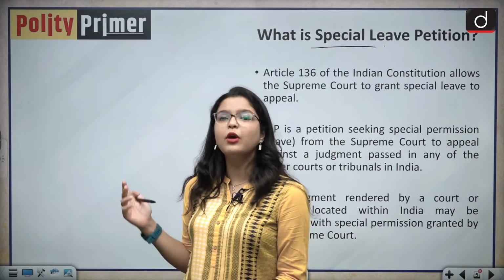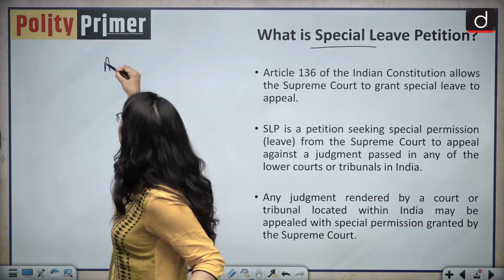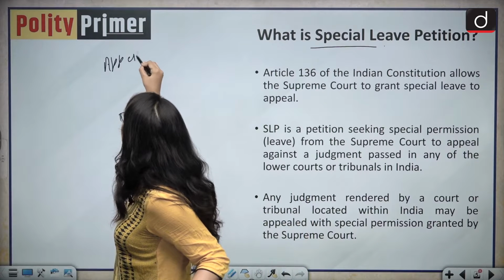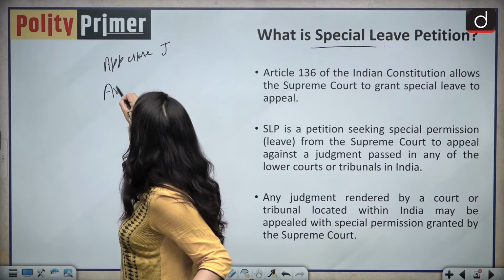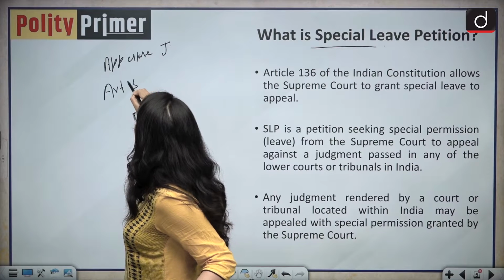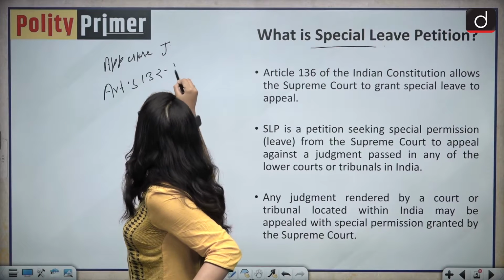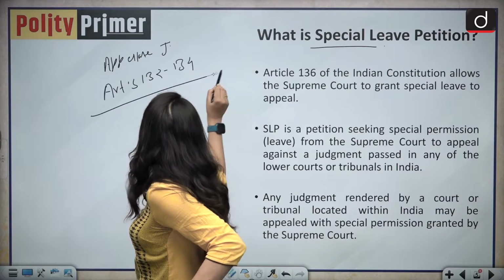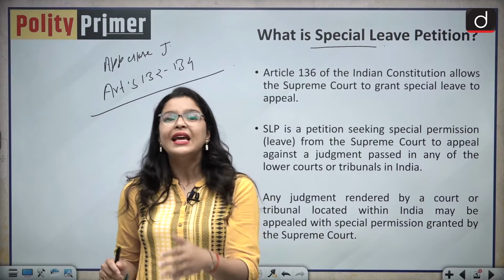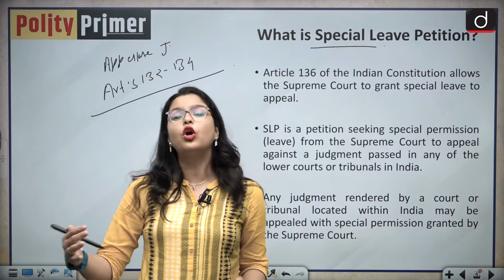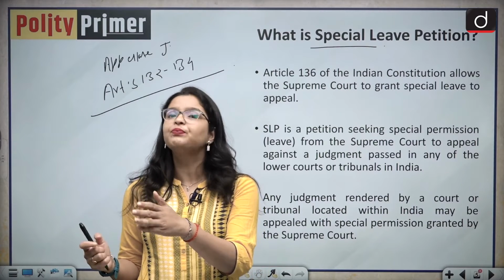If I talk about the appellate jurisdiction of the Supreme Court, it is given under Articles 132 to 134 of our Indian Constitution. But this power under Article 136 is over and above the ordinary appellate jurisdiction of the Supreme Court.